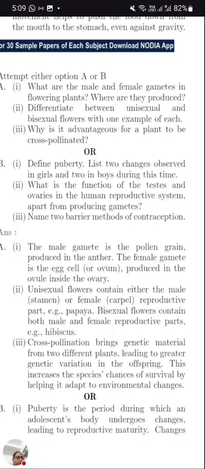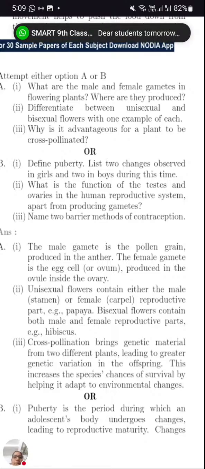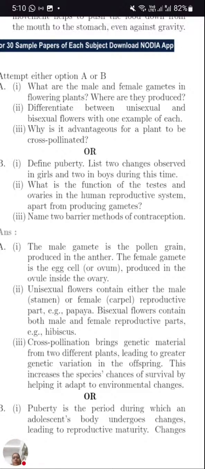Okay, now the next one. What are the male and female gametes in a flowering plant? This is also a repeated question. In the previous paper also we got this question. What are the male and female gametes in a flowering plant, and where are they produced?